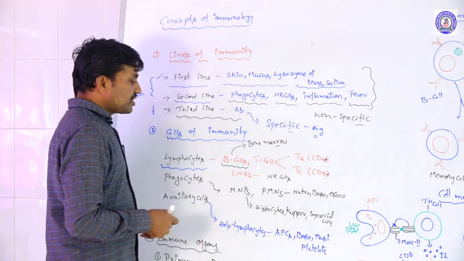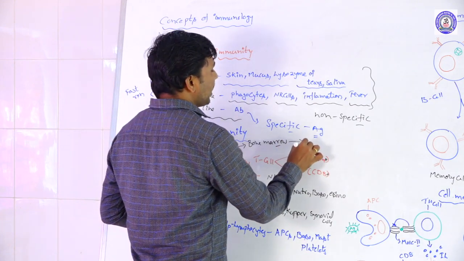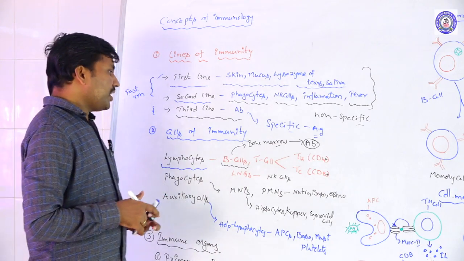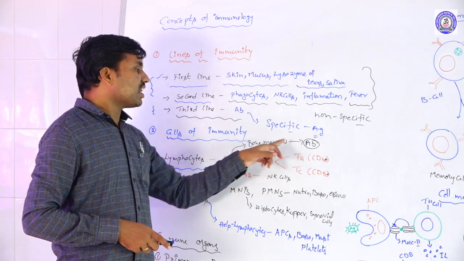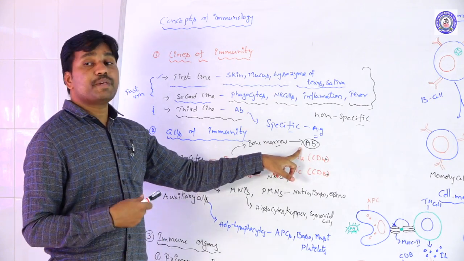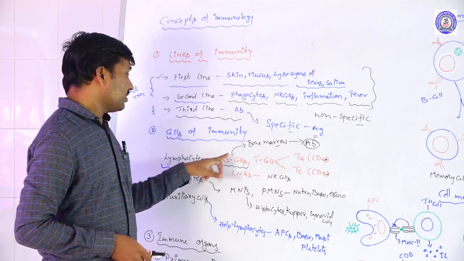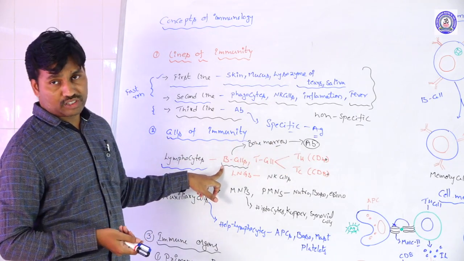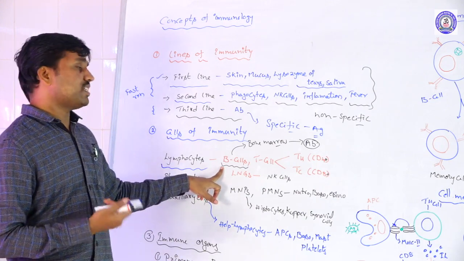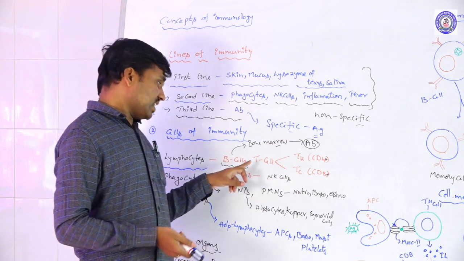The basic function of the B cells is the production of antibodies. They are involved in immunity by producing antibodies against the antigen. That is the specific immunity, the humoral immunity process. The B cells are involved in humoral immunity, meaning specific antibodies are produced against the pathogens or antigens.